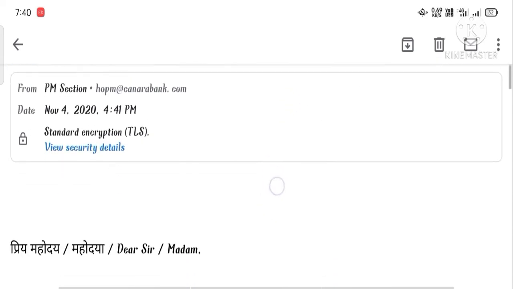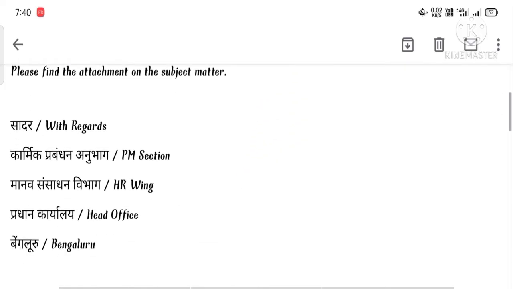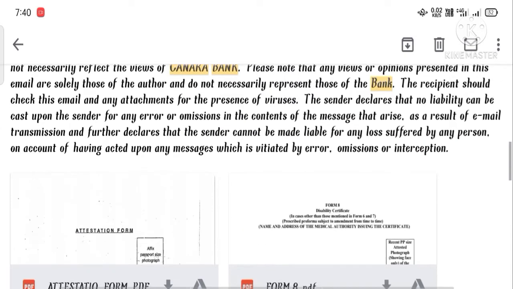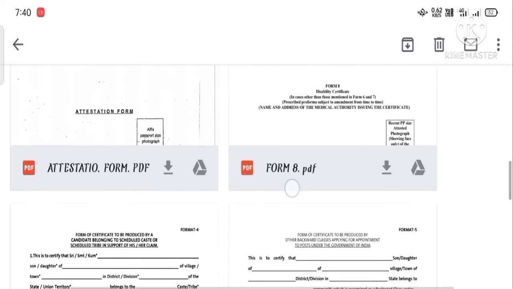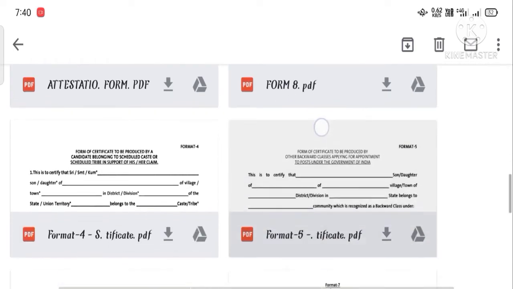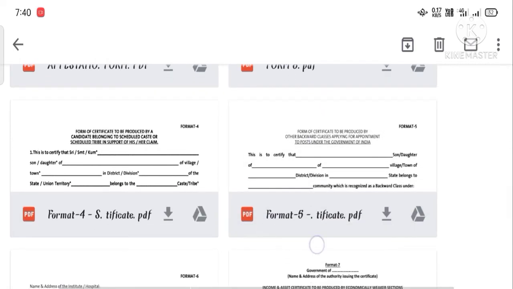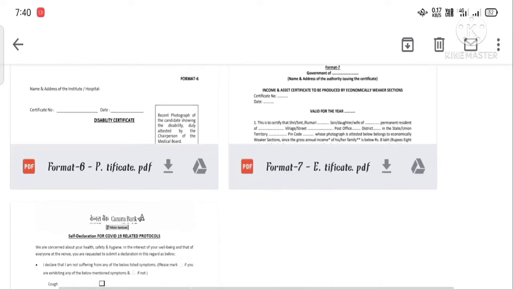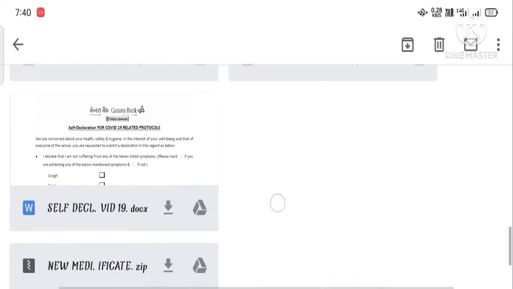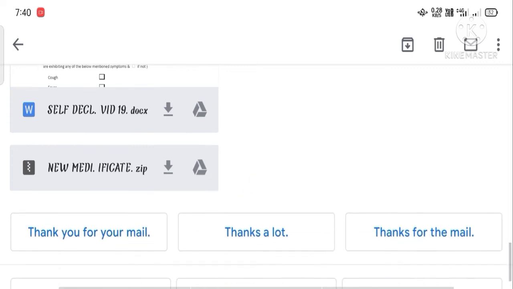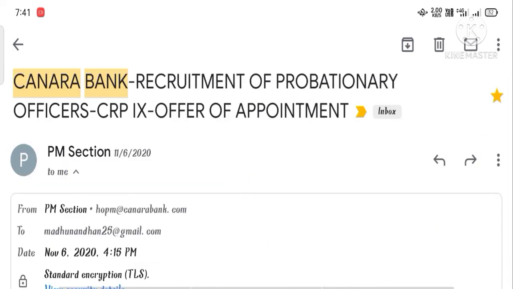In the second mail, I have received the formats of documents which I have to take to the document verification. Okay, here there will be formats like attestation form, character certificate, medical certificate, and some scrutiny certificates. And these formats we have to take a printout of, and we have to duly fill and sign them, and then we have to take them for document verification.